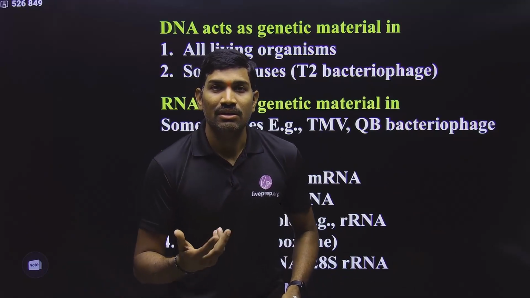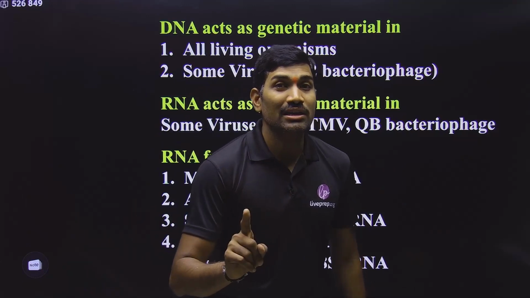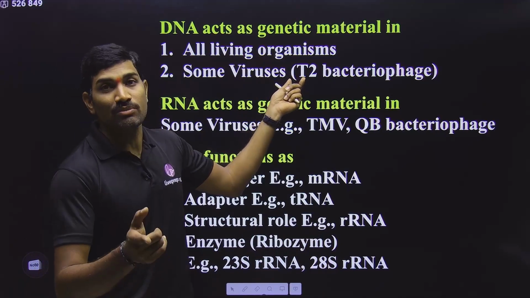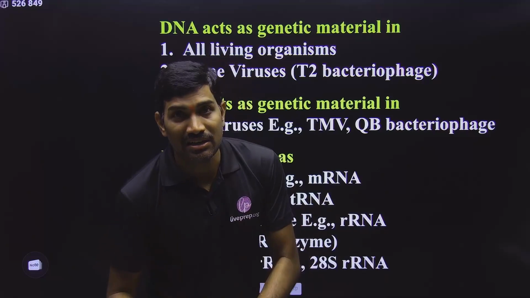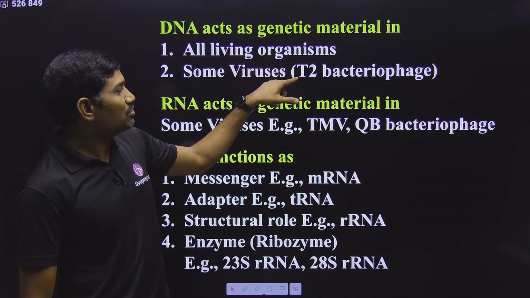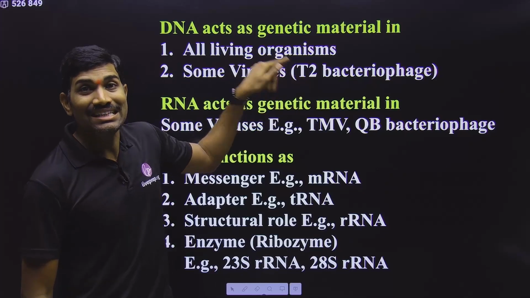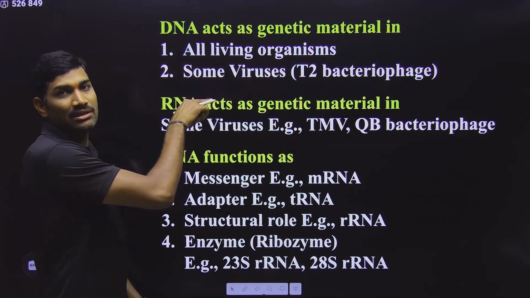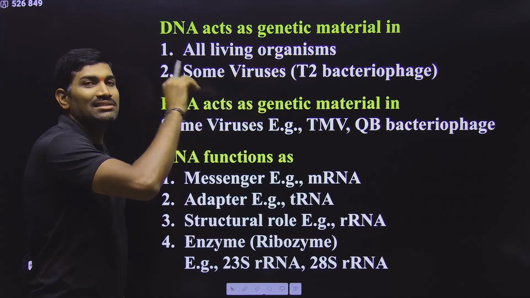But in which organism? When we ask this question, students will say in E. coli. No, they did not prove it in E. coli. They proved it in bacteriophage. What is that bacteriophage? T2 bacteriophage. The name T2 was not mentioned, but bacteriophage was mentioned. Bacteriophages are the viruses that infect bacteria. The majority of these are DNA containing viruses, and in their experiment, Hershey and Chase used T2 bacteriophage and proved that this bacteriophage has DNA as the genetic material. So that experiment example you need to link up here. In this way, all the living organisms and some viruses have DNA as the genetic material.